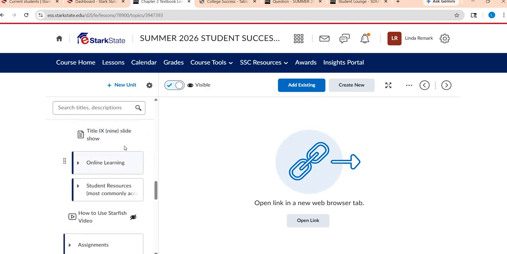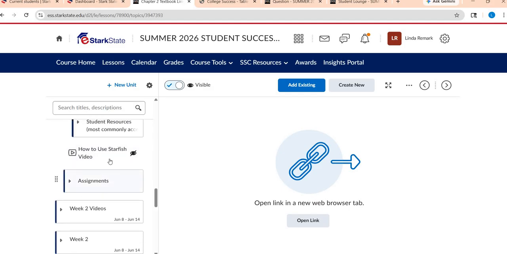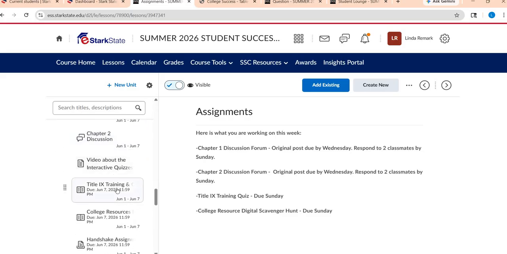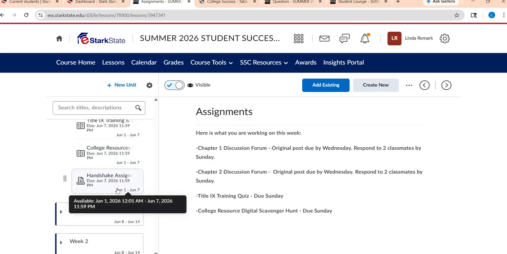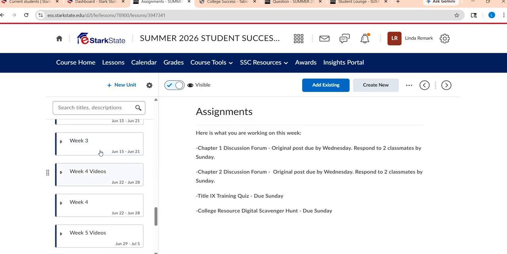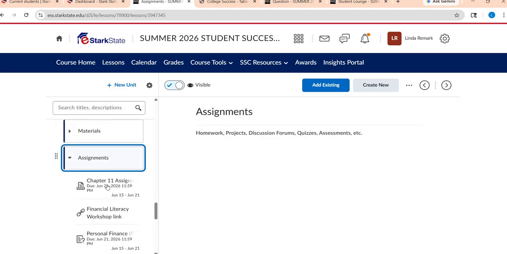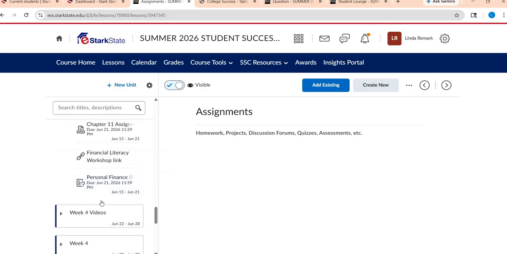And then eventually, after the materials, you will have the actual assignment folder, which is where the work will take place. So you'll have the discussion forums, any assignments you have to do, anything along those lines. I do have, again, a real quick review, like, hey, this is what you're working on this week, so that you know exactly what to work on. All of the weeks are set up just like this, so hopefully you get a real good handle on that after the first week or two.